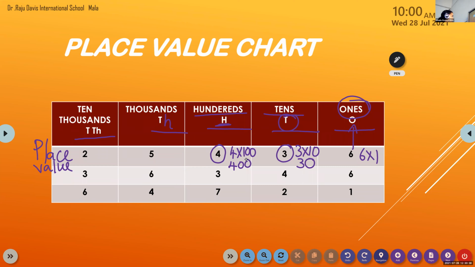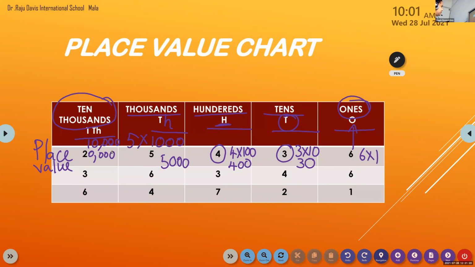Now thousands: how many zeros do you have to remember? 5 into 1,000 is 5,000. Now ten thousands: there are 5 digits in the ten thousands place. So what is the value of 2? 20,000. Understood? No need to write this in the notebook now.